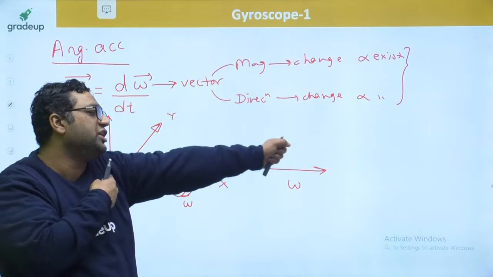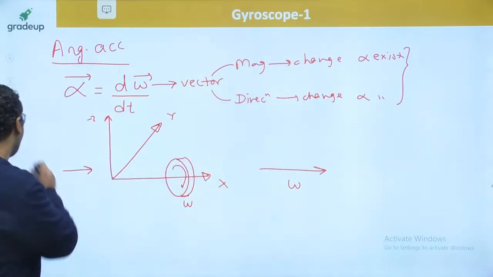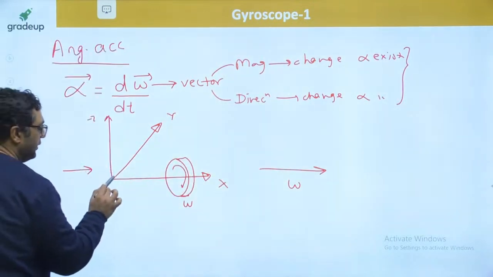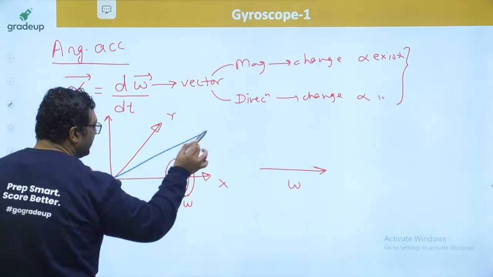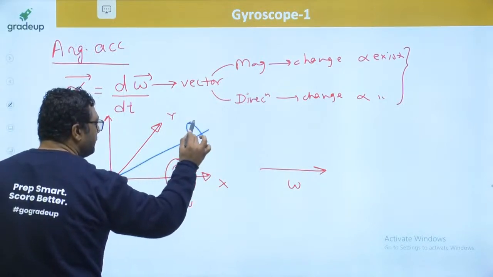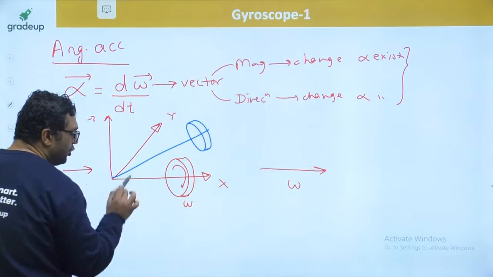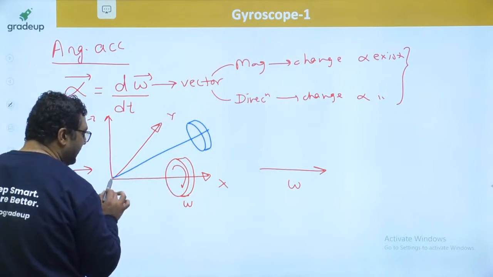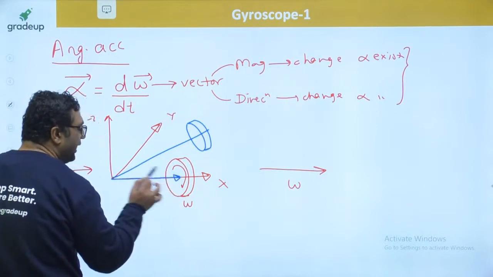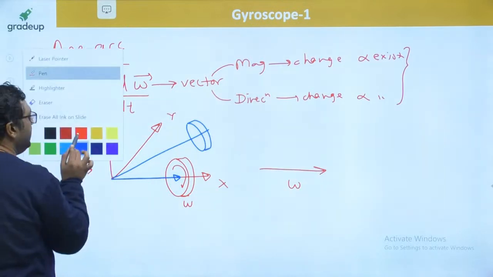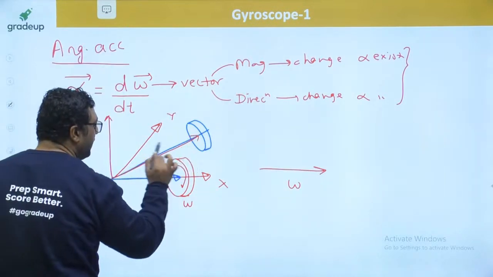So when the axis of rotation is changing in the xy plane, after some time this rotor will be along this axis. And I said the speed is also increased. Because the speed is increased, obviously the length of this vector, previously omega, will now be increased to omega plus d omega.